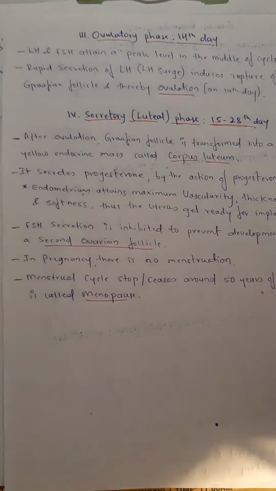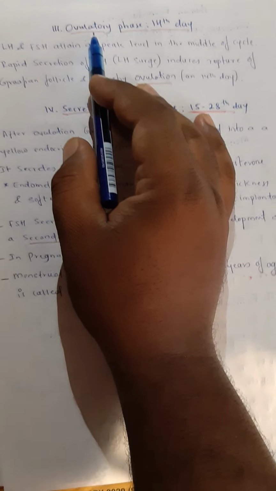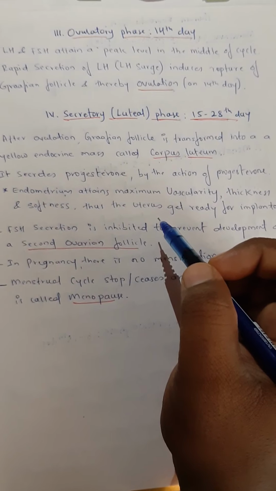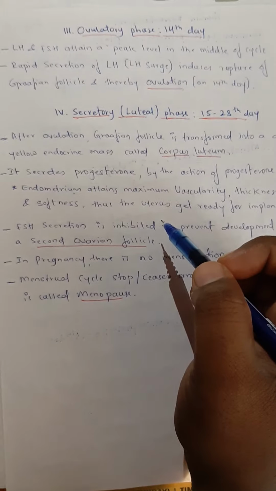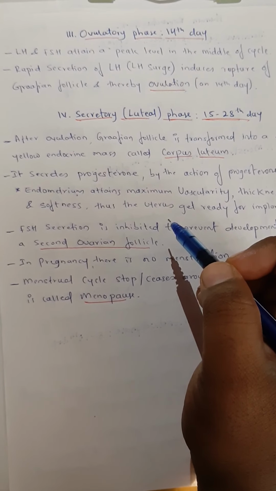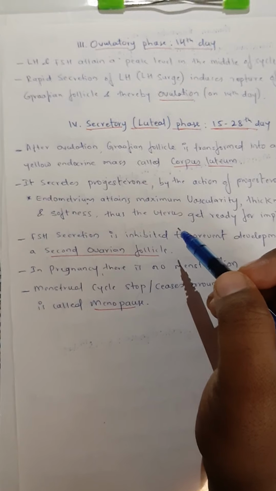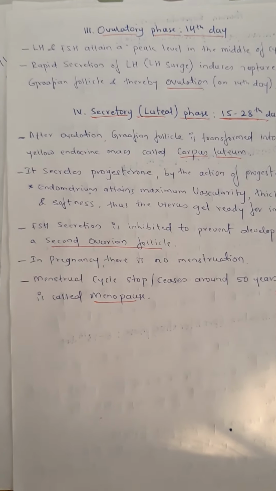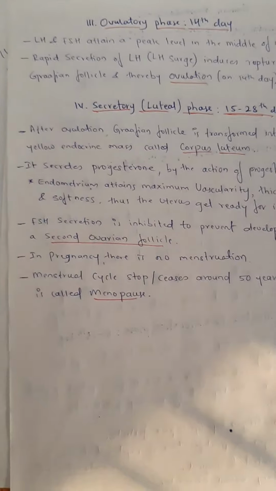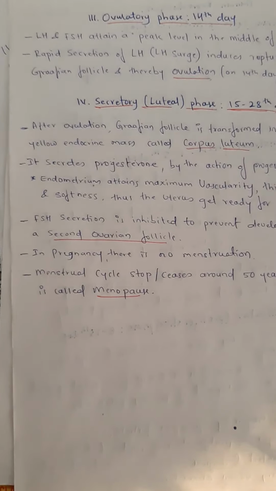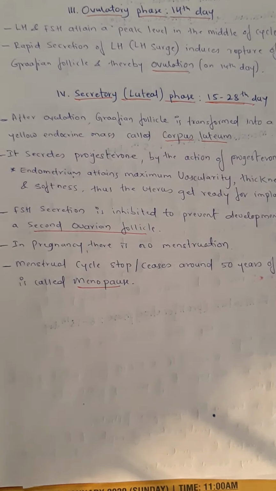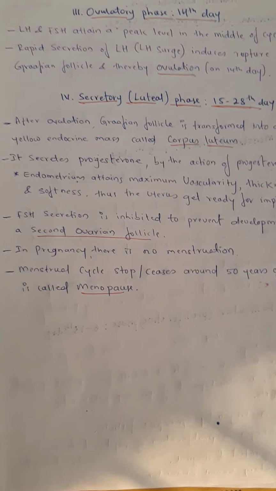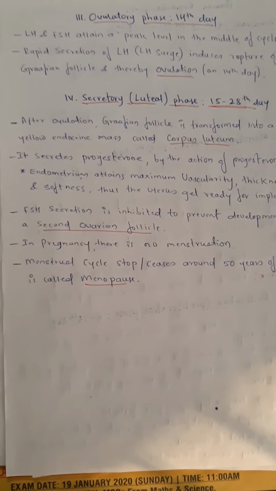Now let us proceed to the next phase, the third phase of the menstrual cycle, that is the ovulatory phase. Students, in the menstrual cycle, the first 5 days is the bleeding. Everything will be removed out. The 6 to 13 days is the repairing phase, where everything is prepared. Uterine wall is prepared, endometrium is prepared, follicles are matured, and now the time is release of egg.